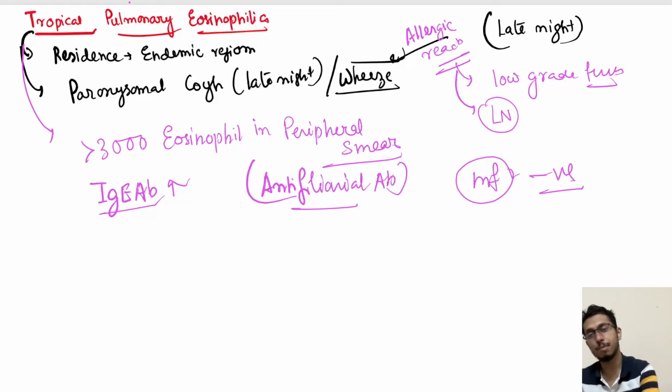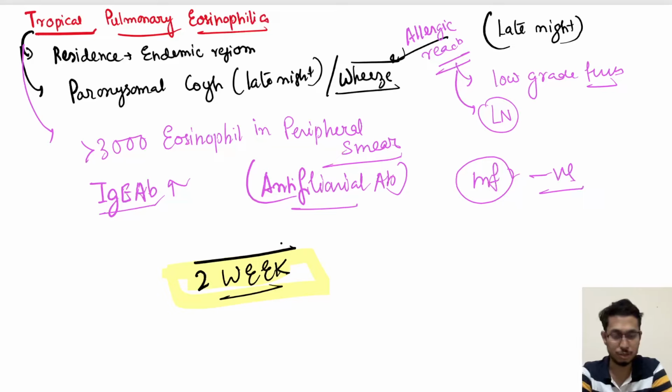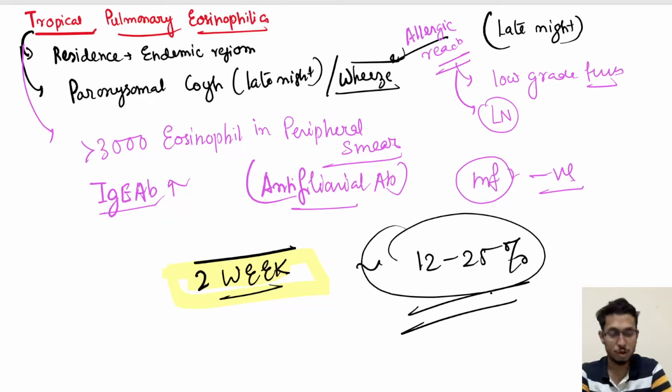Alright. How do you treat them? You treat them with diethylcarbamazine. In case of filariasis it was given for 12 days, whereas in case of tropical pulmonary eosinophilia, you need to continue for a minimum of 2 weeks. This is the minimum. Sometimes more than 3 to 4 weeks of dosage is also required, and symptoms usually resolve within 3 to 7 days after the initiation of therapy, although there is a chance of relapse in around 12 to 25% of the cases. And this relapse sometimes occurs after several years, like 4 to 5 years later.